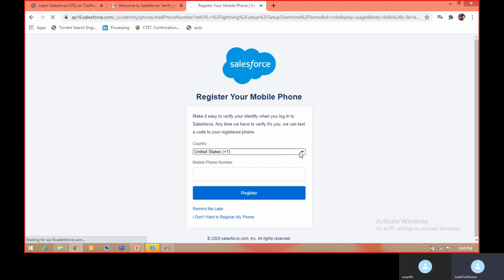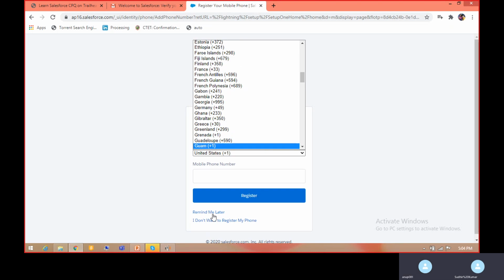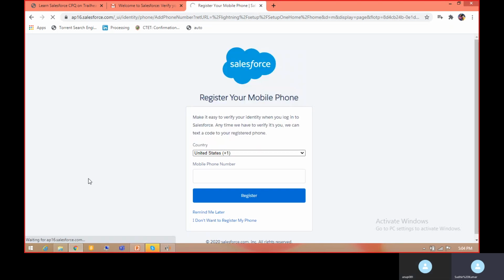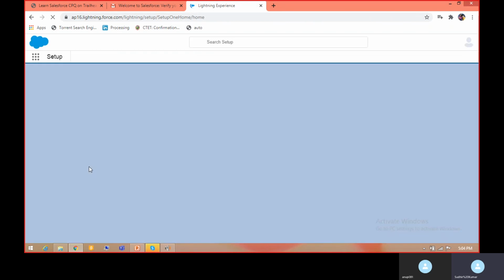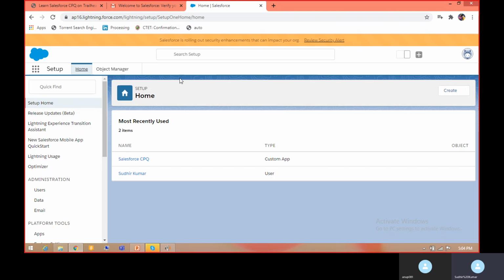Oh, sorry, it is asking me to provide my mobile. I can do remind me later. Yeah. Remind me later. So it will open a normal Salesforce